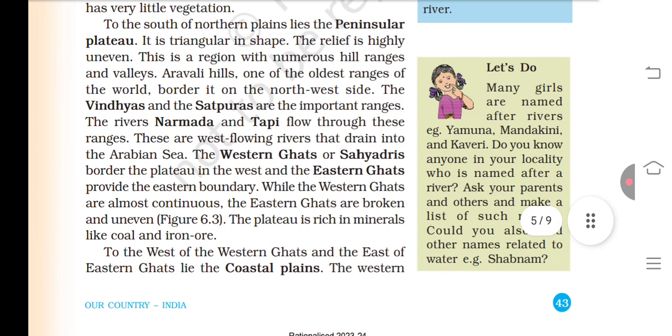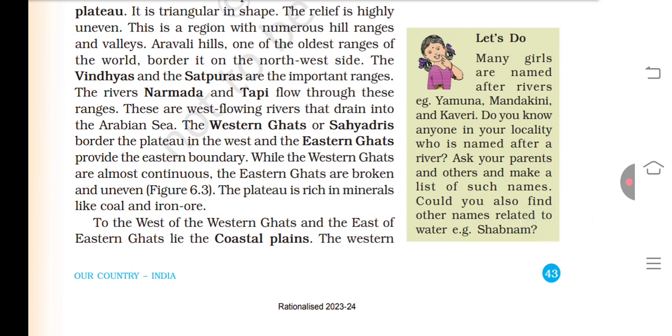The Vindhyachal and Satpura are the important ranges. The rivers Narmada and Tapti flow through these ranges. These are west-flowing rivers, that is, rivers that flow towards the west and drain into the Arabian Sea.